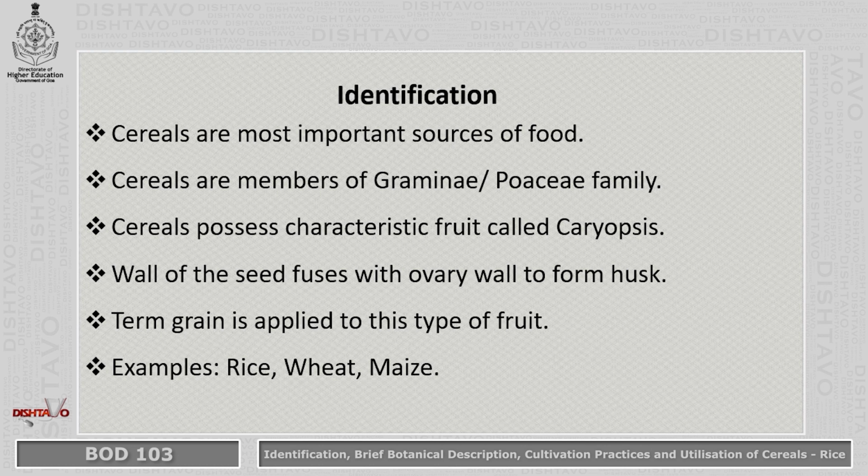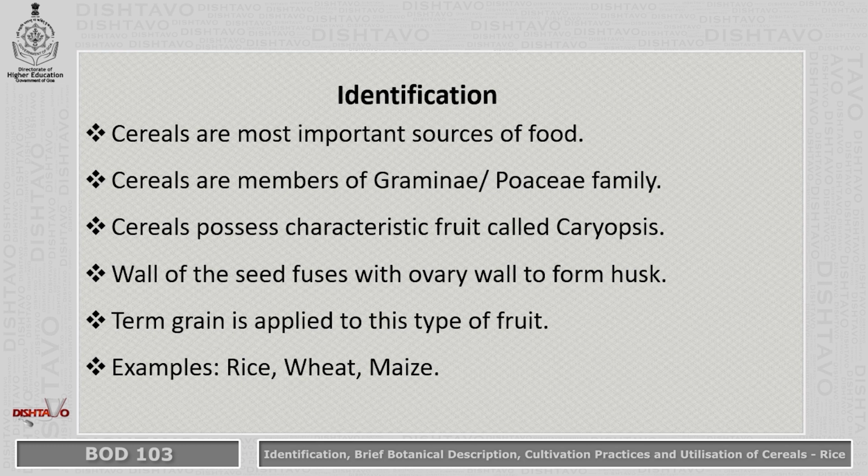So, how do we identify? There are certain criteria. They are as follows. Cereals are most important sources of food. When I say most important sources of food, it is the carbohydrate rich cereal. Cereals are members of Gramineae or Poaceae family.